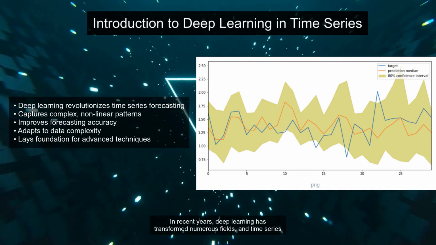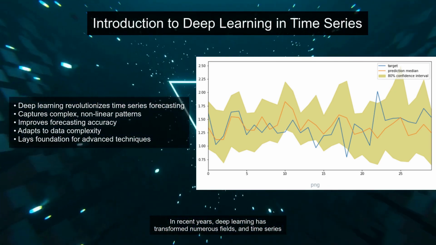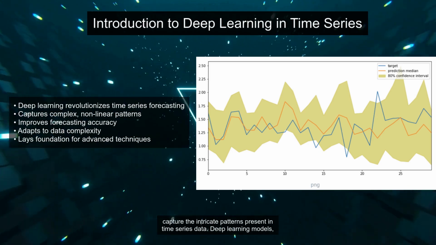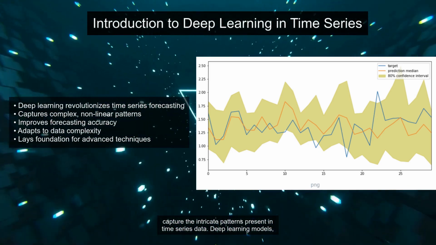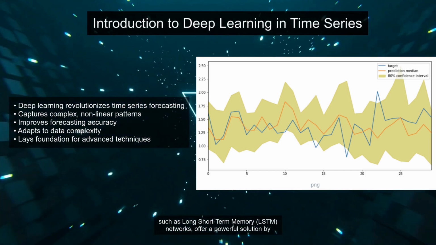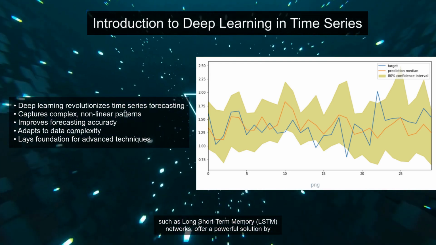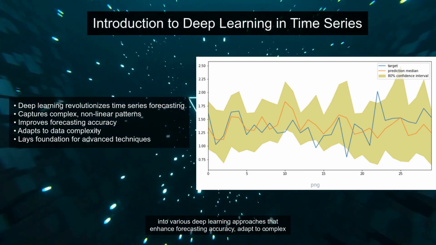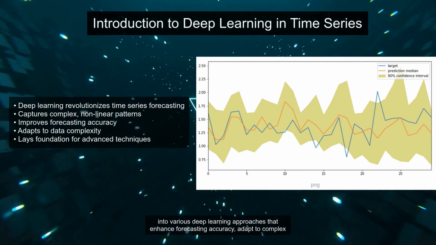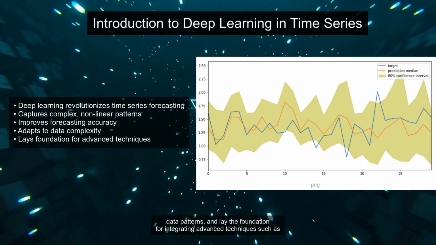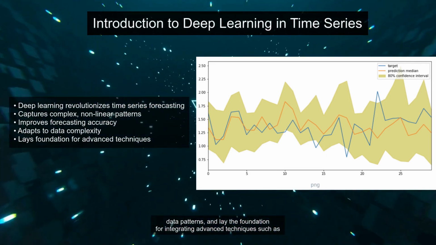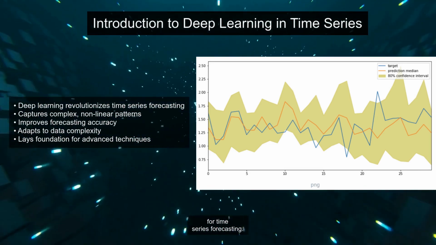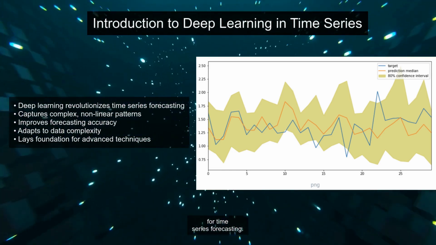In recent years, deep learning has transformed numerous fields, and time series forecasting is no exception. As data complexity increases, traditional methods struggle to capture the intricate patterns present in time series data. Deep learning models, such as long short-term memory, LSTM, networks, offer a powerful solution by effectively modeling nonlinear dependencies over time. In this video, we will delve into various deep learning approaches that enhance forecasting accuracy, adapt to complex data patterns, and lay the foundation for integrating advanced techniques such as attention mechanisms. Let's begin our journey into the world of deep learning for time series forecasting.